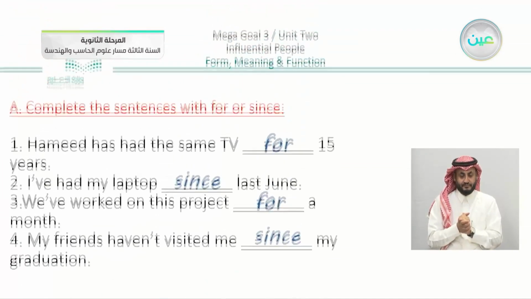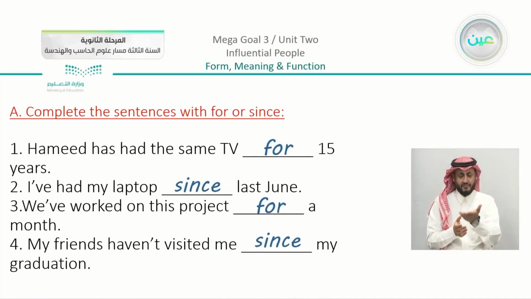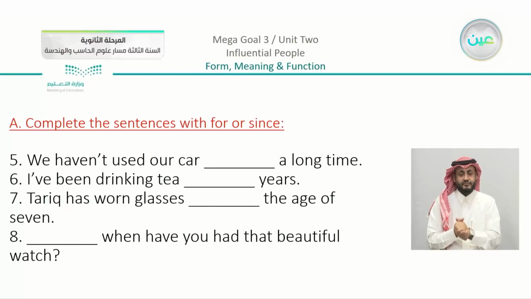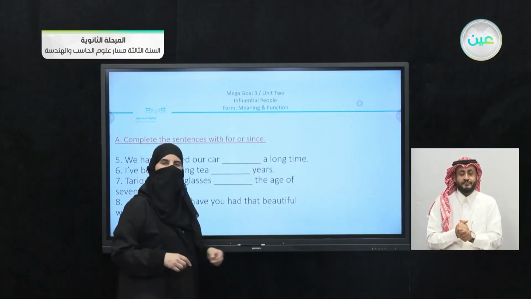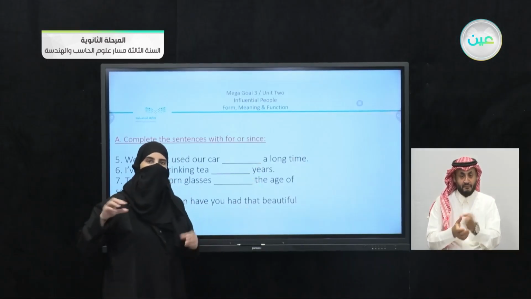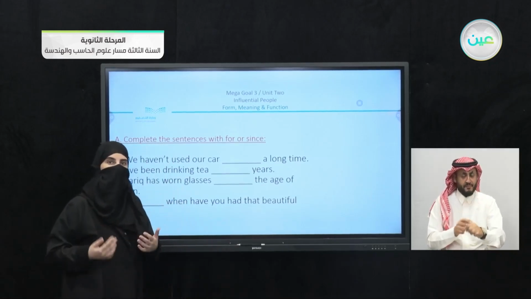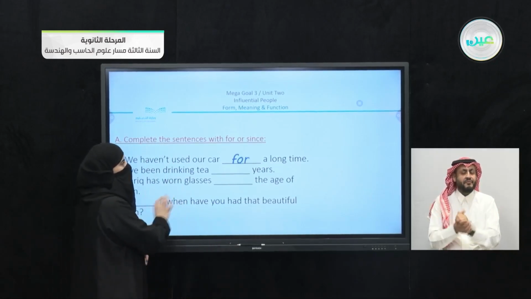We did some exercises in our last lesson. So we did the first four points in exercise A, and we're going to complete it now. Number 5: We haven't used our car blank a long time. Here the "a" shows that we have a countable period. So when it is countable, you use for.